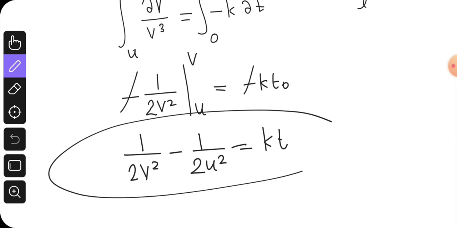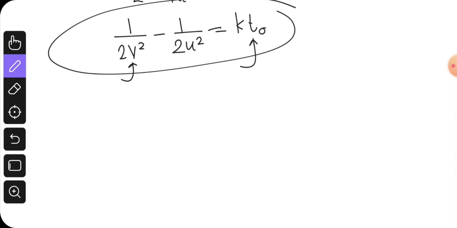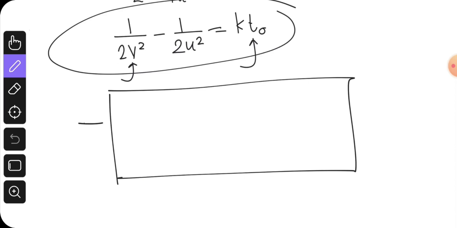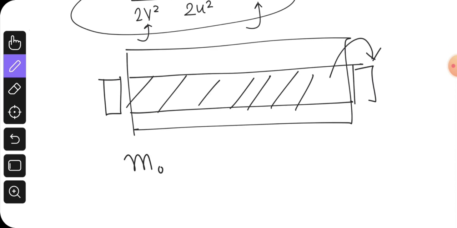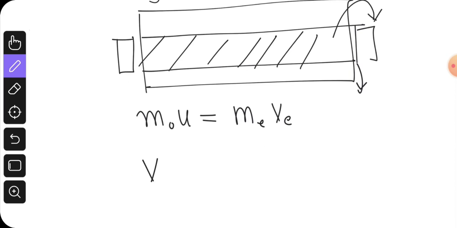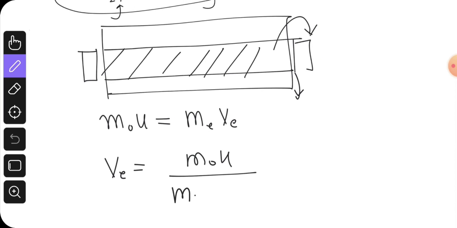Now we have to find t naught, but we don't know the v. We can find the value of v. How? Because we know the spaceship entered here and is leaving here. So during that time all the mass it will encounter will be part of this spaceship, right? Then we use m naught u is equal to mass at exit times velocity at exit. Then the velocity at exit should equal m naught u divided by the mass at exit, which will be m naught plus the mass captured by this spaceship.